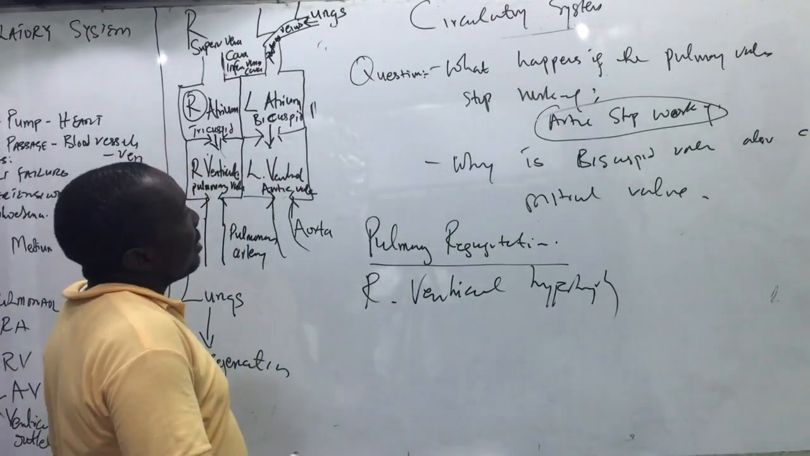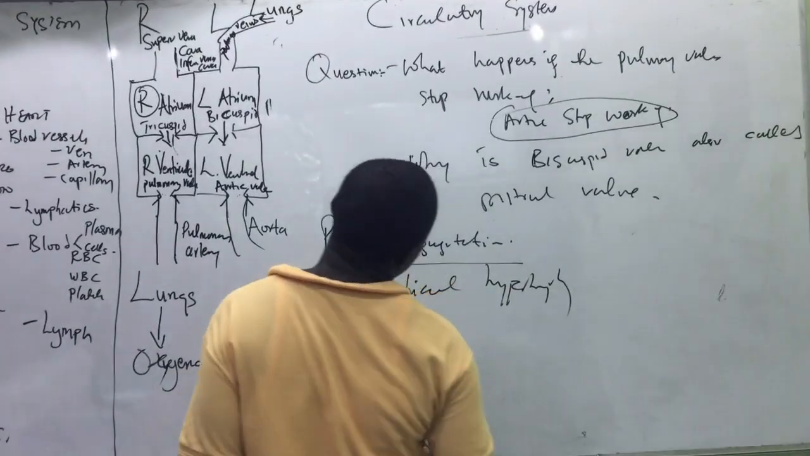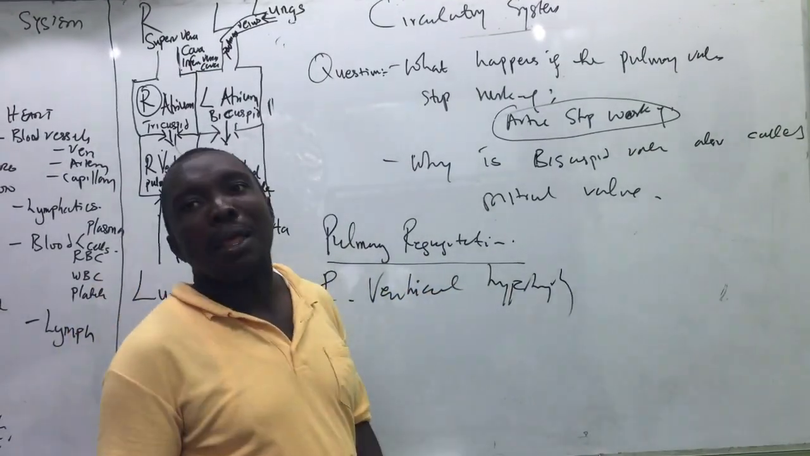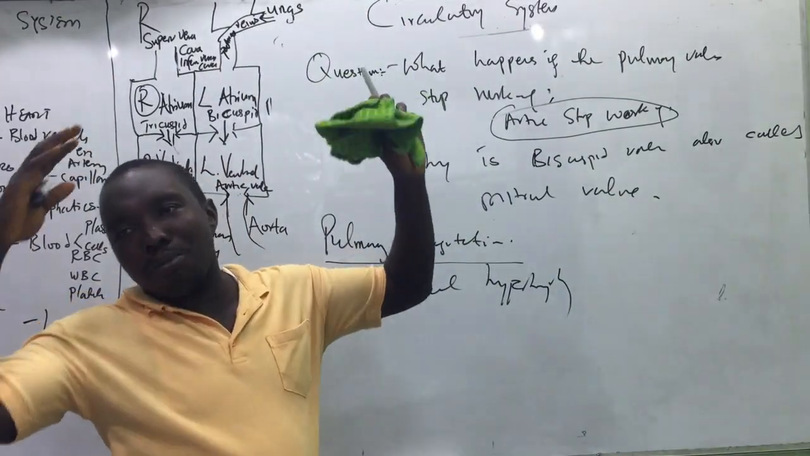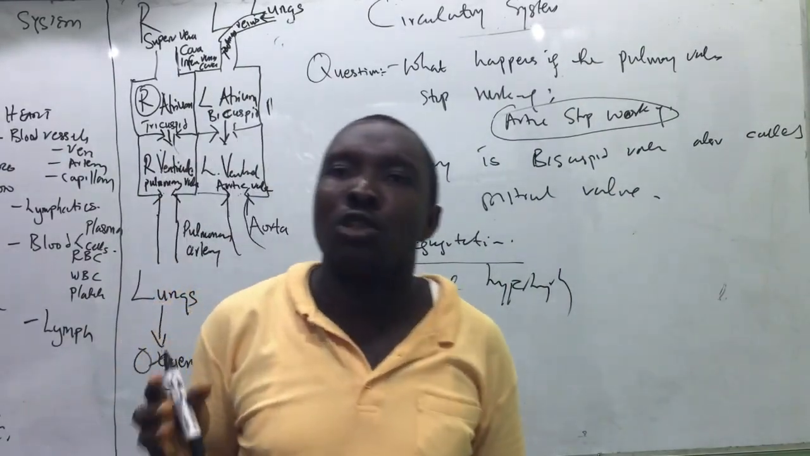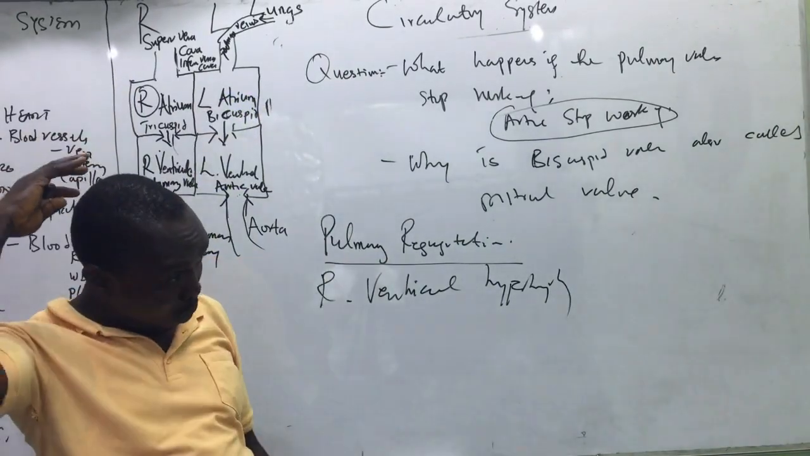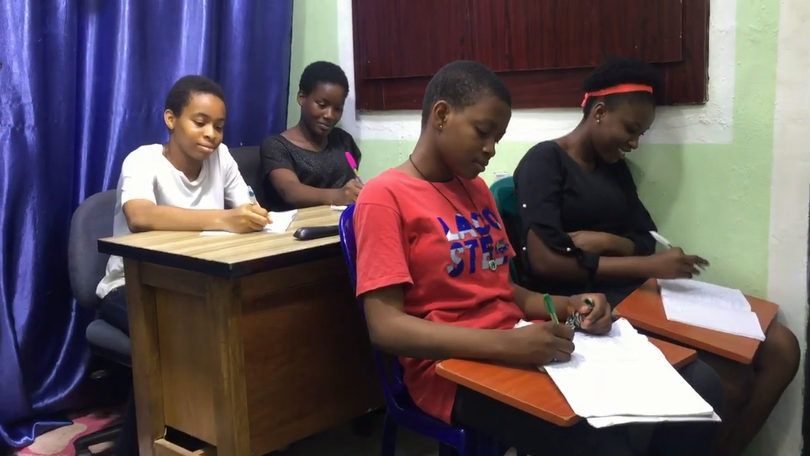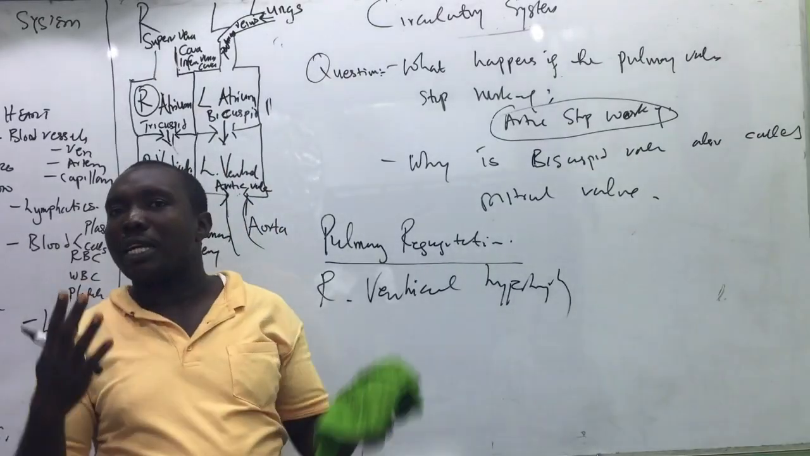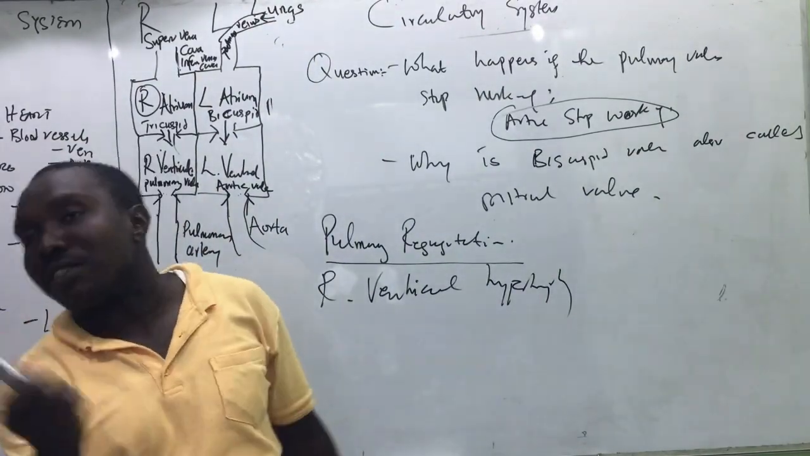Is that okay? Then the second question says, why is the bicuspid also called mitral? The word mitral came from mitre, which is the cap of the bishop. If you are a Christian, the bishop wears a big one, not that small one they wear at their occiput. The shape of the mitral valve is the same as the mitre of a bishop. That's why they called it the mitral valve. Those are the questions.